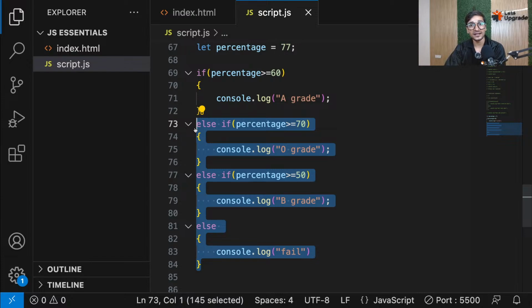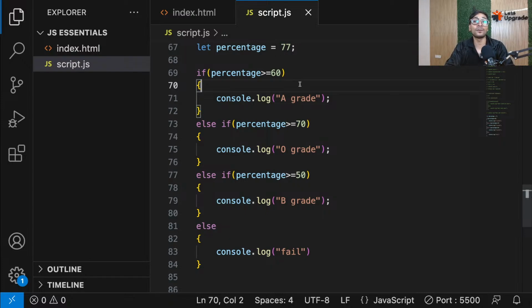But that should not happen. If I'm mentioning proper conditions, the sequence should not bother me. And guys, that's the problem here. This program is not perfect. So to make it perfect, what I can do is, now I can use the logical operators. So I can write, if it is greater than 60, A grade, but at the same time, and.